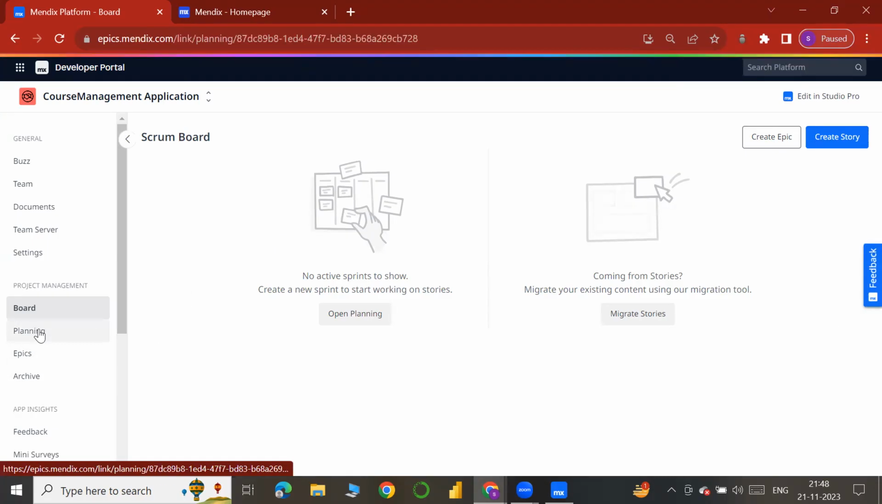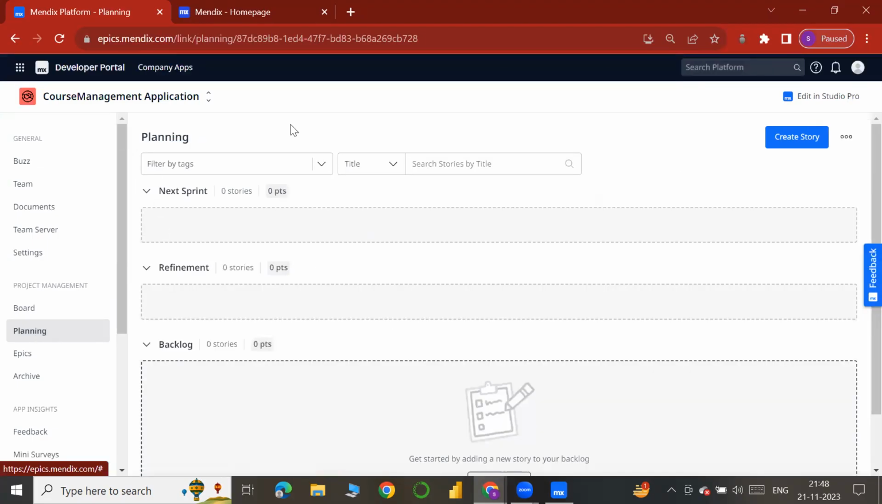After that, planning displays our sprints and everything. Currently we don't have any active sprint. If there were one, it would be displayed here, the active sprint and everything. In that, we'll have current user stories, and this is the next sprint. Next sprint means the next user stories which are going to come after this particular sprint.